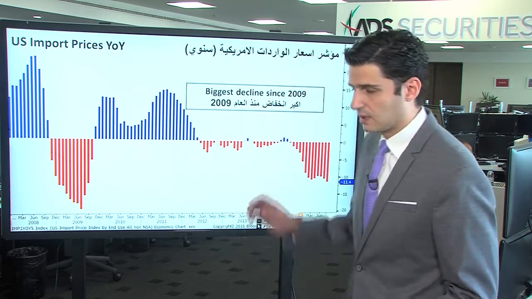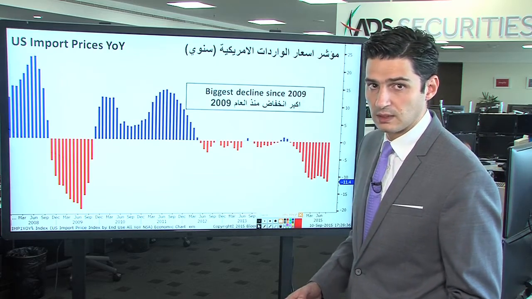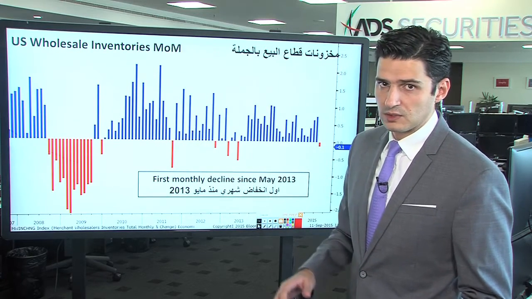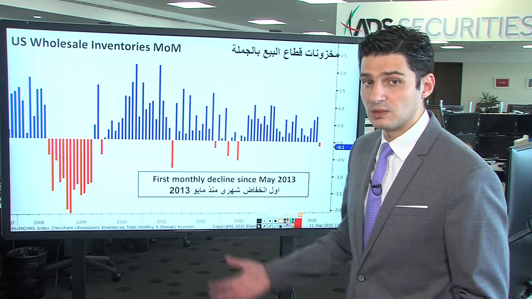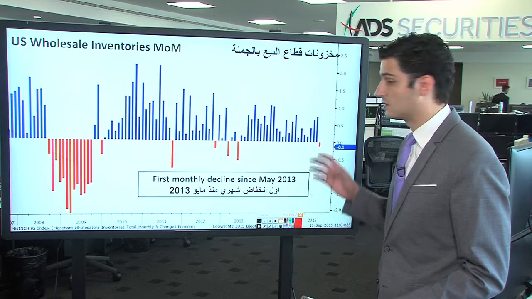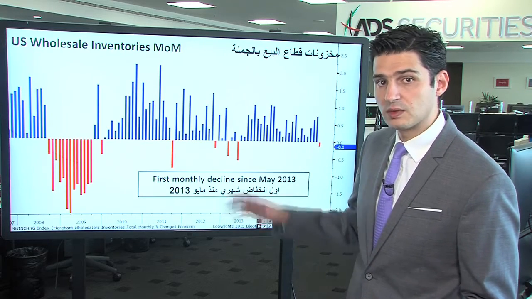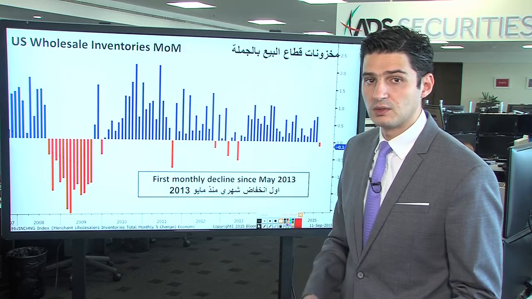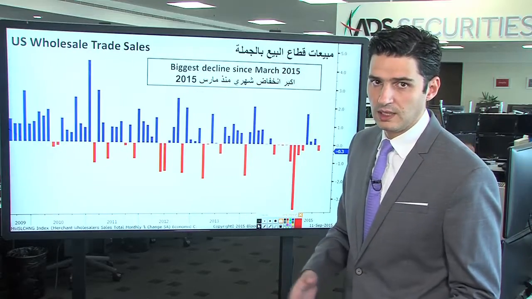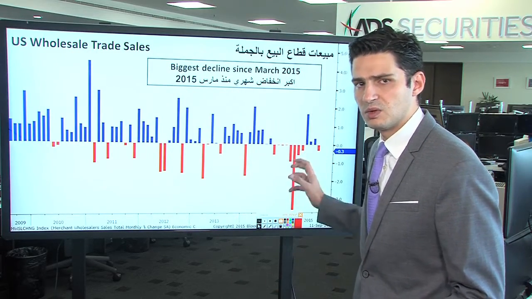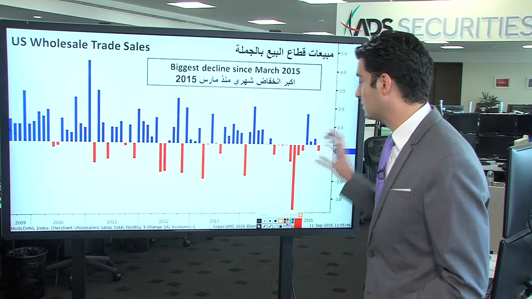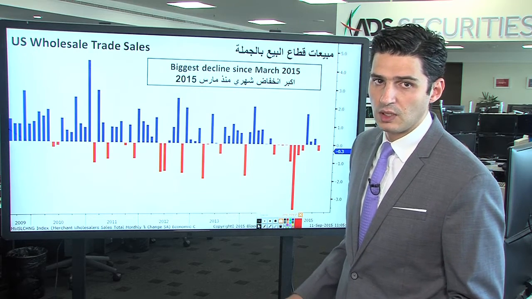And this is the biggest year-over-year decline since 2009, or since the financial crisis. That is the import prices. The wholesale inventories unexpectedly declined by 0.1% in July compared to a rise of 0.7% in June, while they had been anticipated to rise by 0.3%, posting the first monthly decline since May of 2013. Some would argue that declining inventories means higher sales, but this did not happen this time. The wholesale trade sales unexpectedly declined by 0.3% in July, despite estimates of a rise of at least 0.1%, and this is also the biggest and the first monthly decline since March of this year.